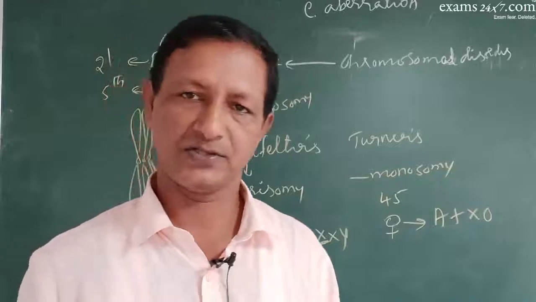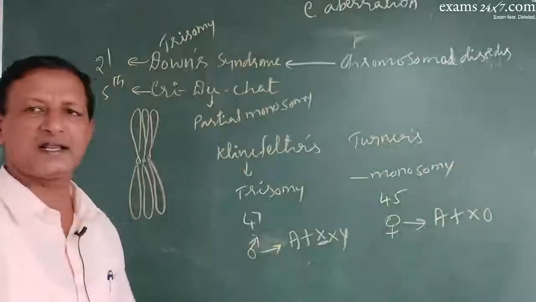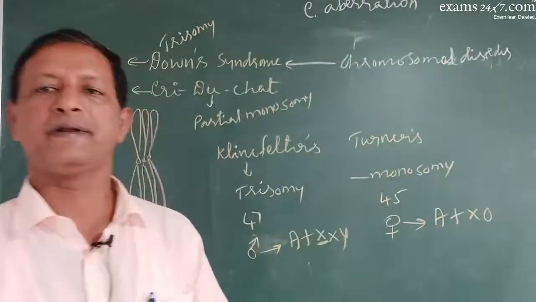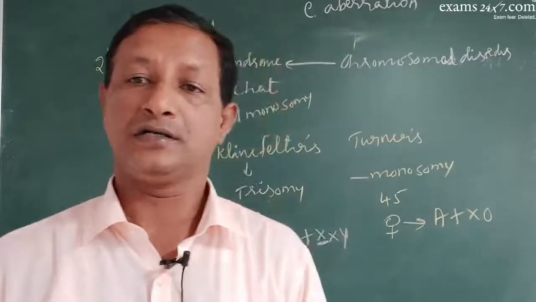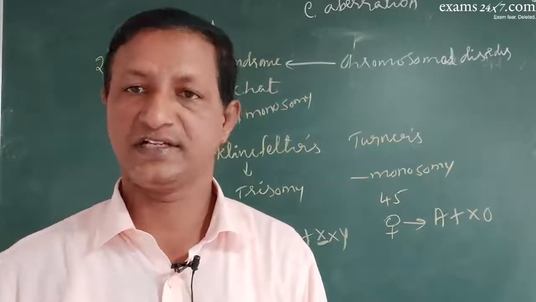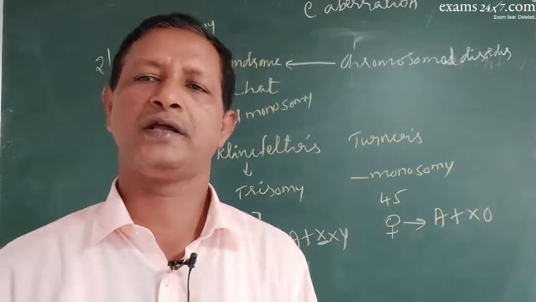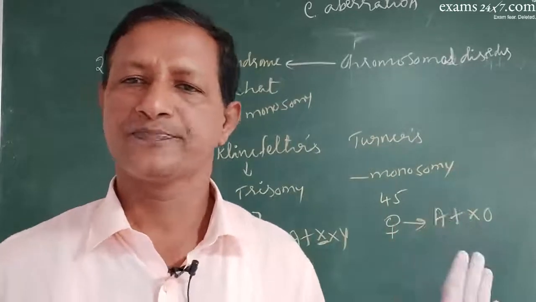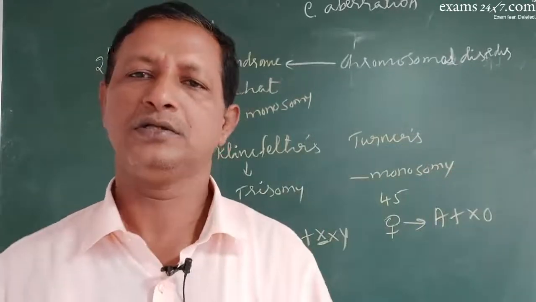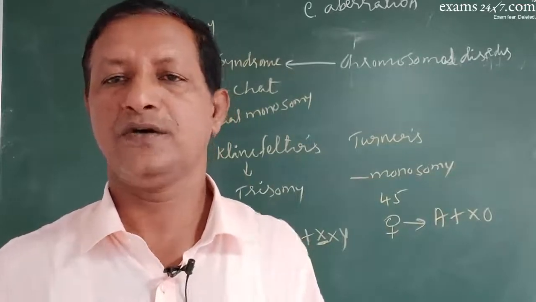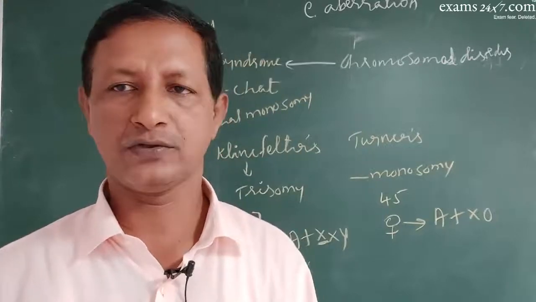Understood? So many diseases are there with reference to the aberrations and Mendelian disorders, that is the genetic mutation. Understood? You can collect so many examples for each of these, but this is overall the gist of this chapter. Okay, thank you, all the best.